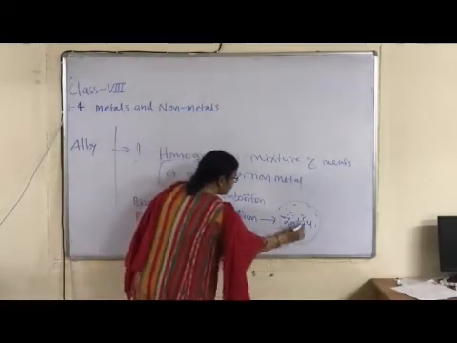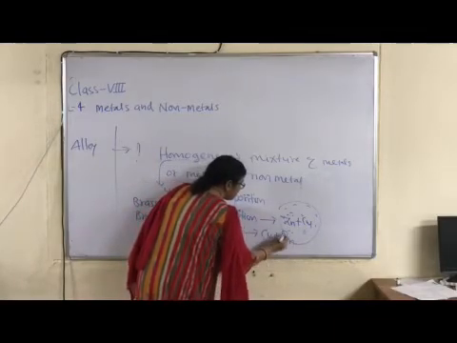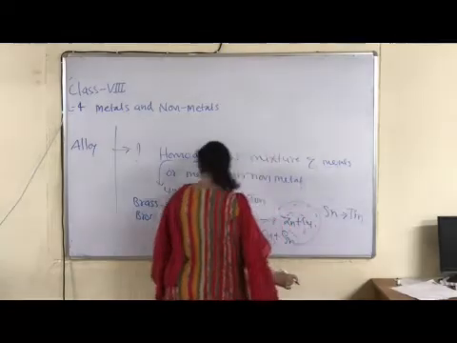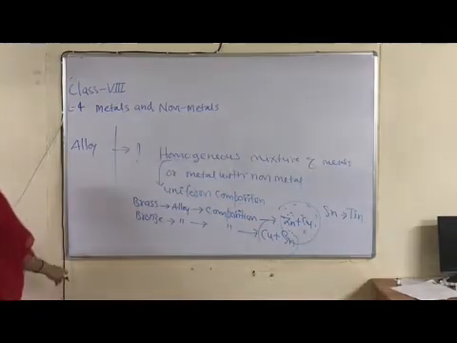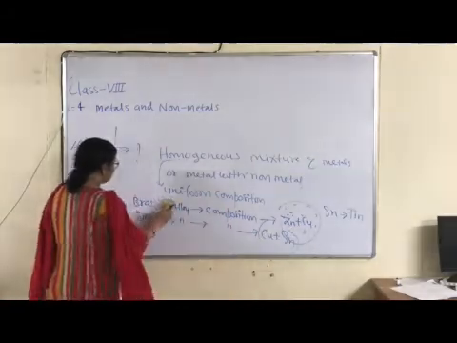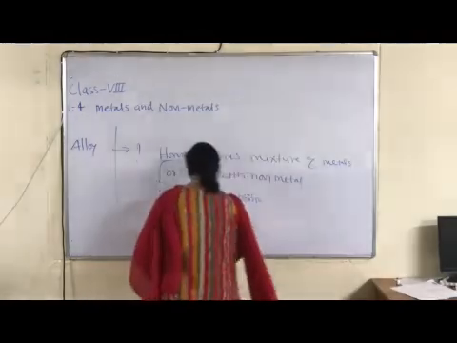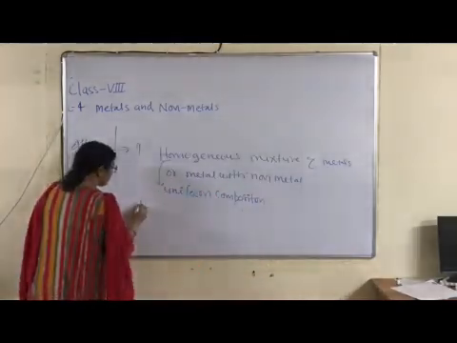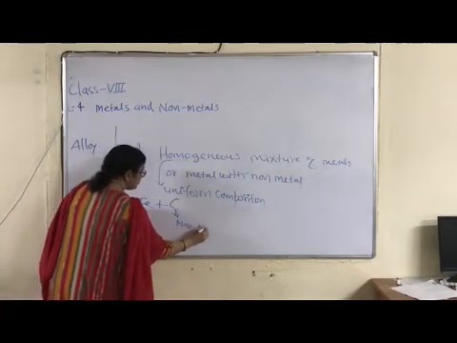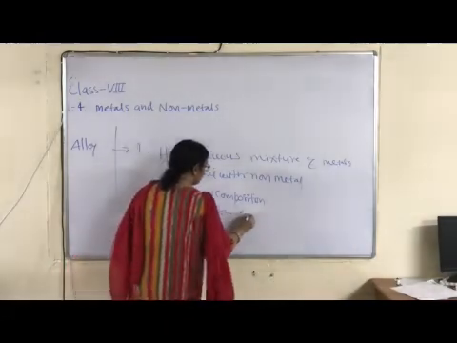Composition. One metal is the same, copper. So first I am writing the common metal, copper, and second is tin, Sn, it means tin. Right? Each one is a homogeneous mixture of metals. Right? Now a metal with a non-metal: iron is metal, carbon is non-metal. What happens? This composition, this alloy is known as steel.